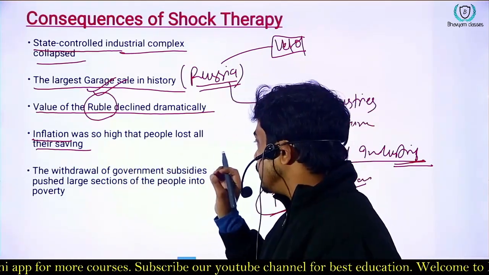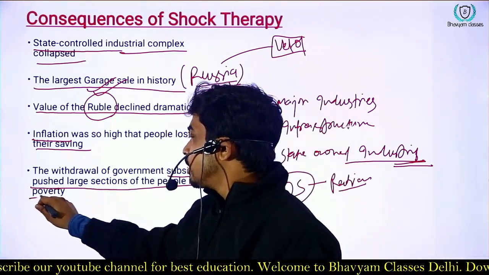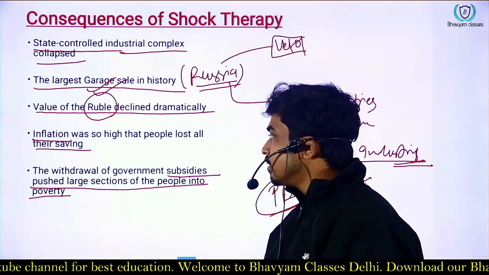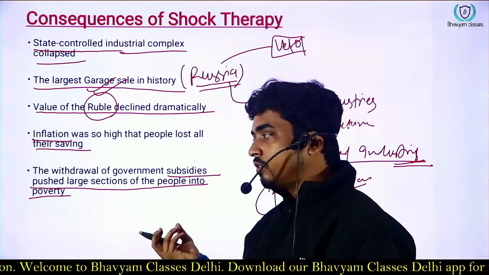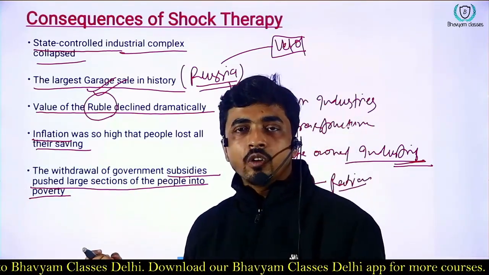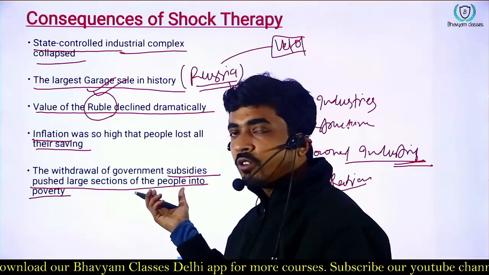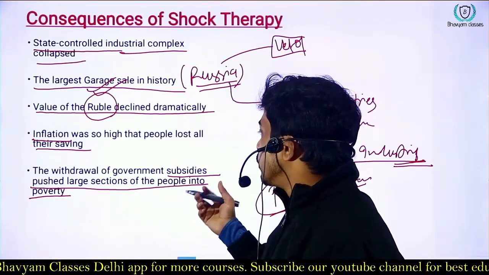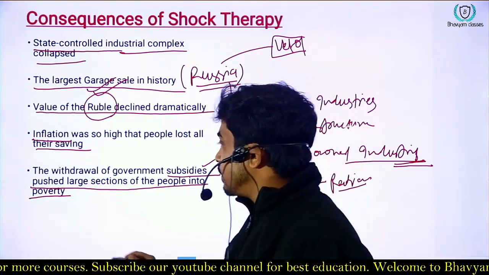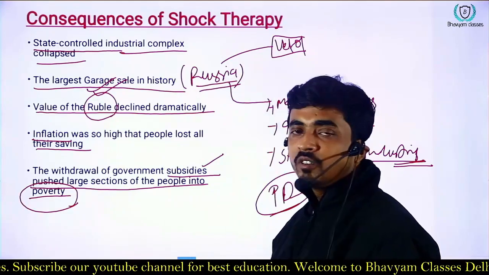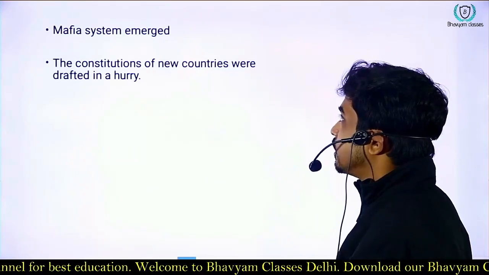In the same way, in Russia, subsidies were provided by the communist state, the USSR, but since the decline happened, the government had to withdraw all the subsidies. In capitalism, the government cannot control anything, everything has to be left to the market. So subsidies were phased out, and that led to many people going into poverty. So that was the consequence of shock therapy.